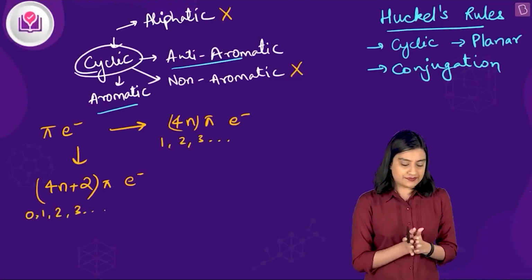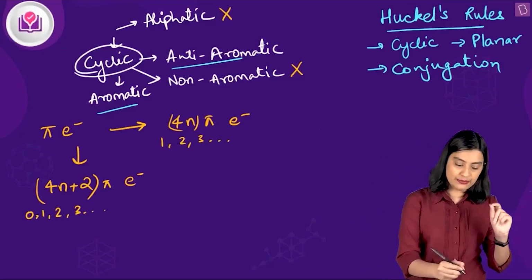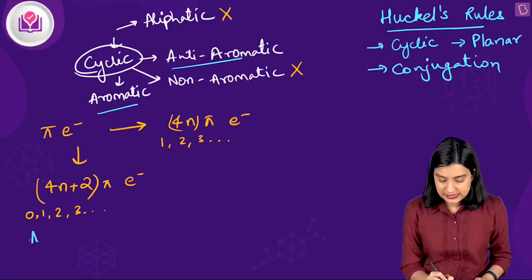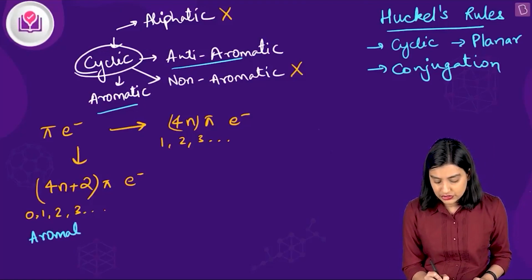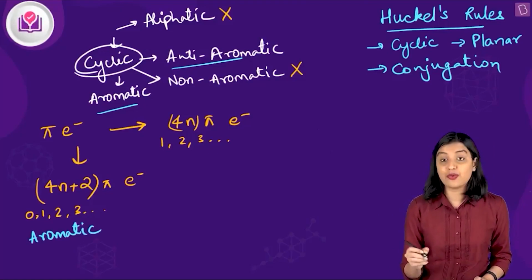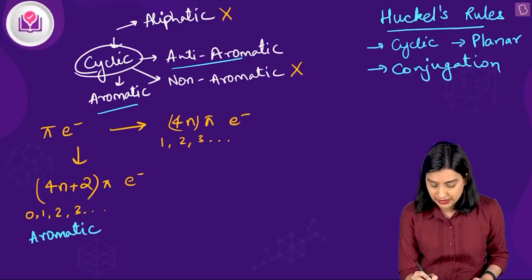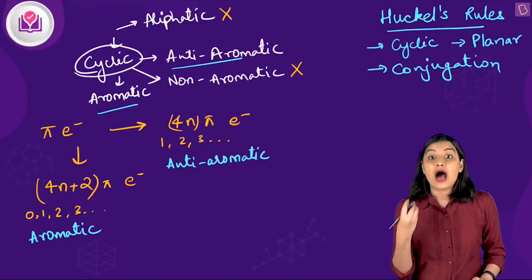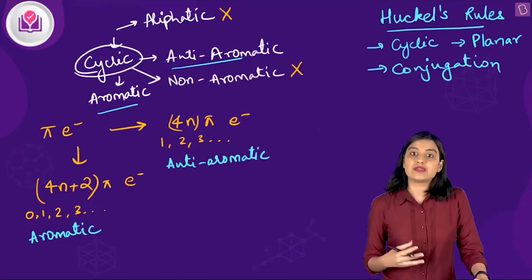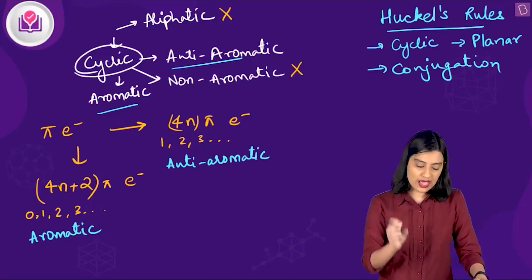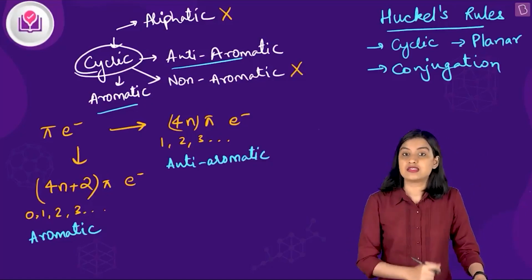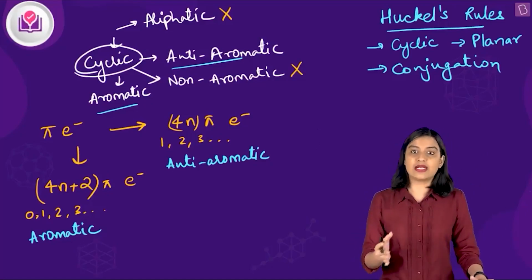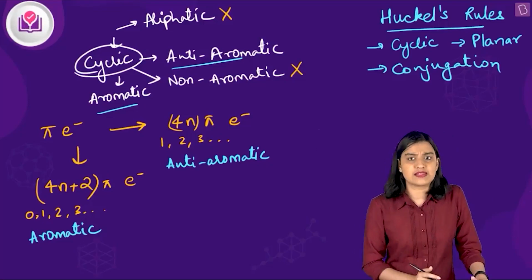If you have 4n plus 2 pi electrons, then it is aromatic in nature. However, if you have 4n pi electrons, then it becomes anti-aromatic in nature. Anti-aromatic compounds are unstable, whereas aromatic compounds are highly stable. So aromaticity is an extra stabilizing factor, whereas anti-aromaticity is an extra destabilizing factor.